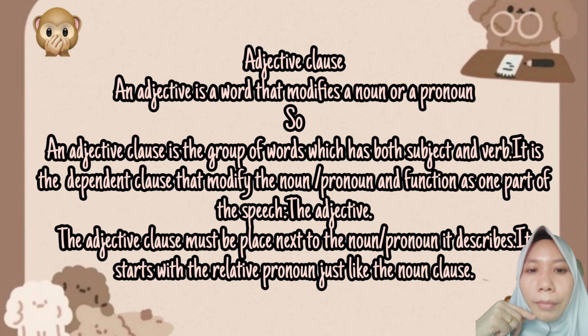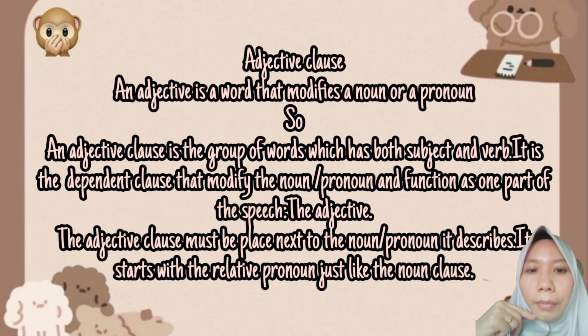An adjective class. What is an adjective class? First, you have to understand what an adjective is. An adjective is a word that modifies or gives more information about a noun or a pronoun in a sentence. So, an adjective class is a group of words which has both a subject and a verb. The adjective class is a dependent class. That means the adjective class is not able to stand on its own and needs an independent class to make sense.